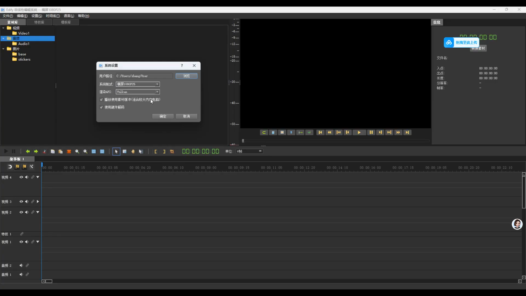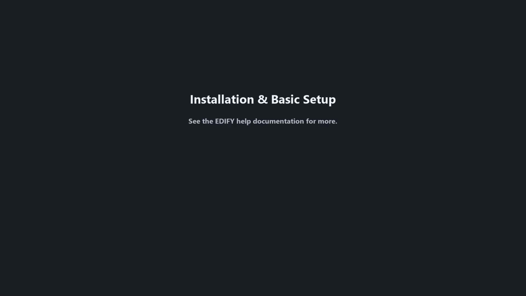Enable source buffer during playback to speed up preview. Hardware decode can usually be enabled on newer GPUs. Otherwise, the app falls back to software decode. That covers Edify installation and basic setup. See the help documentation for more features.